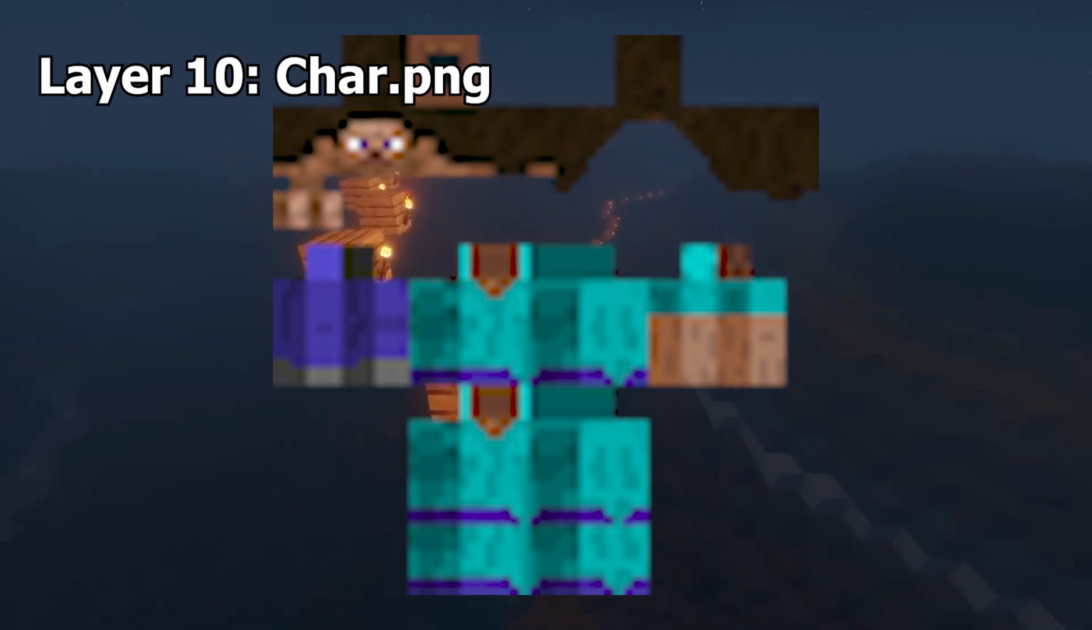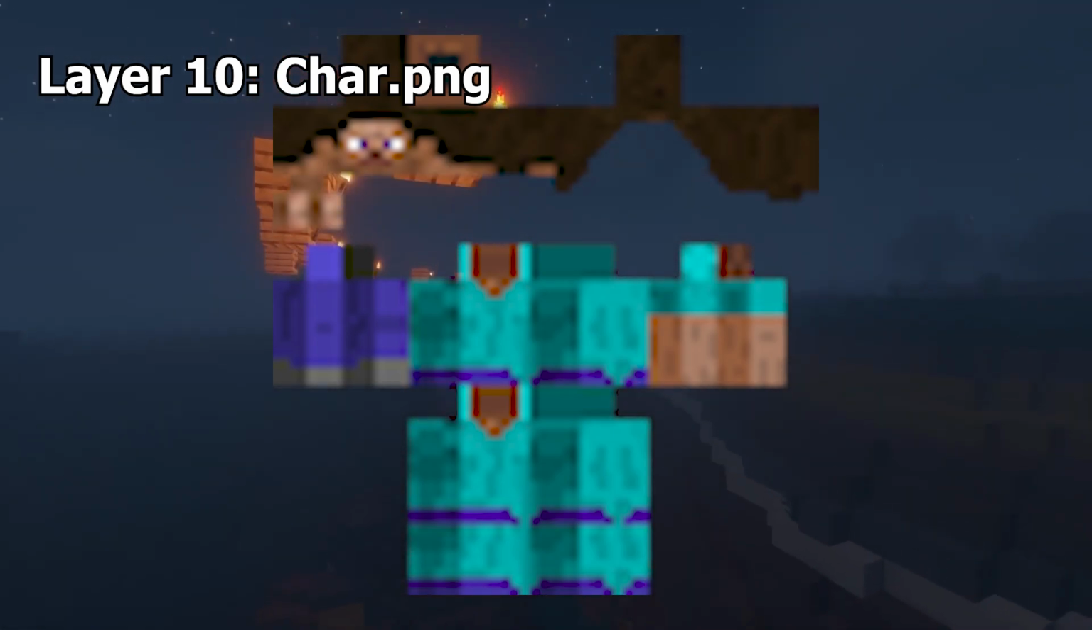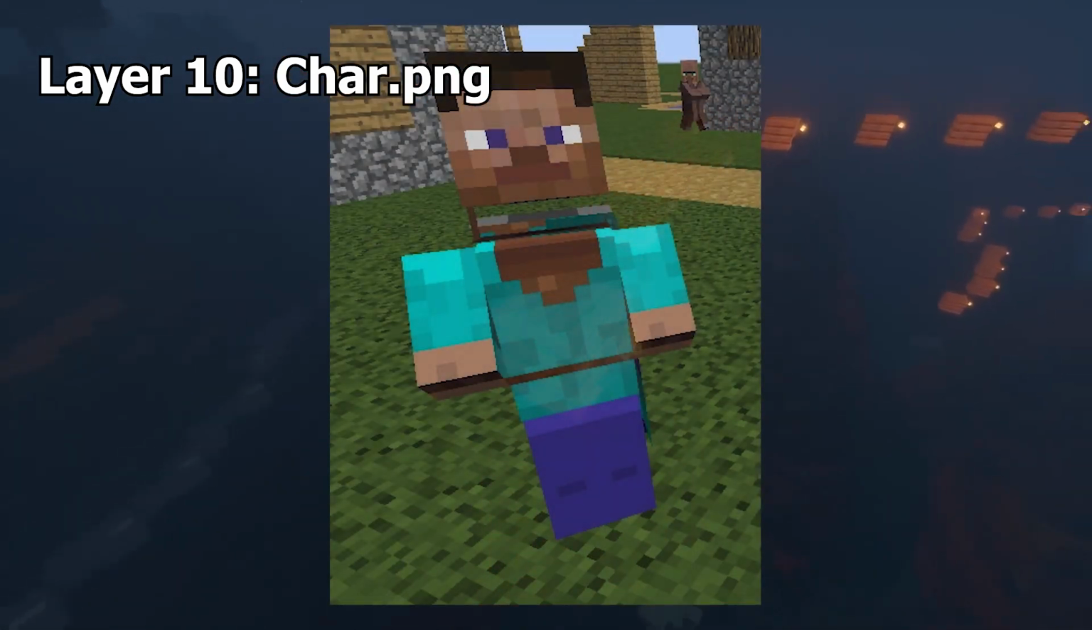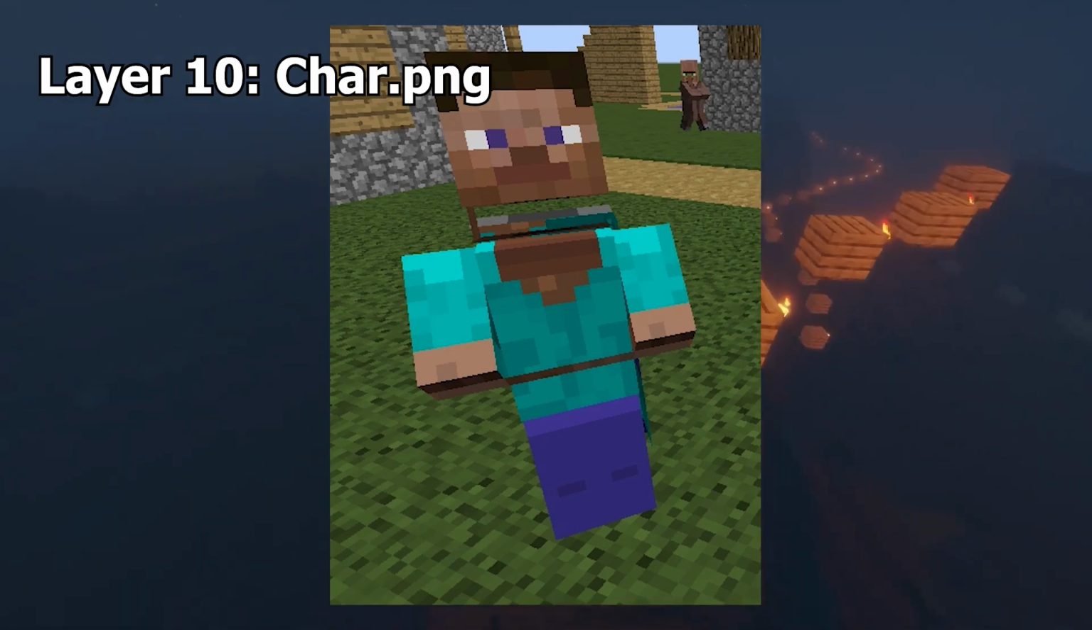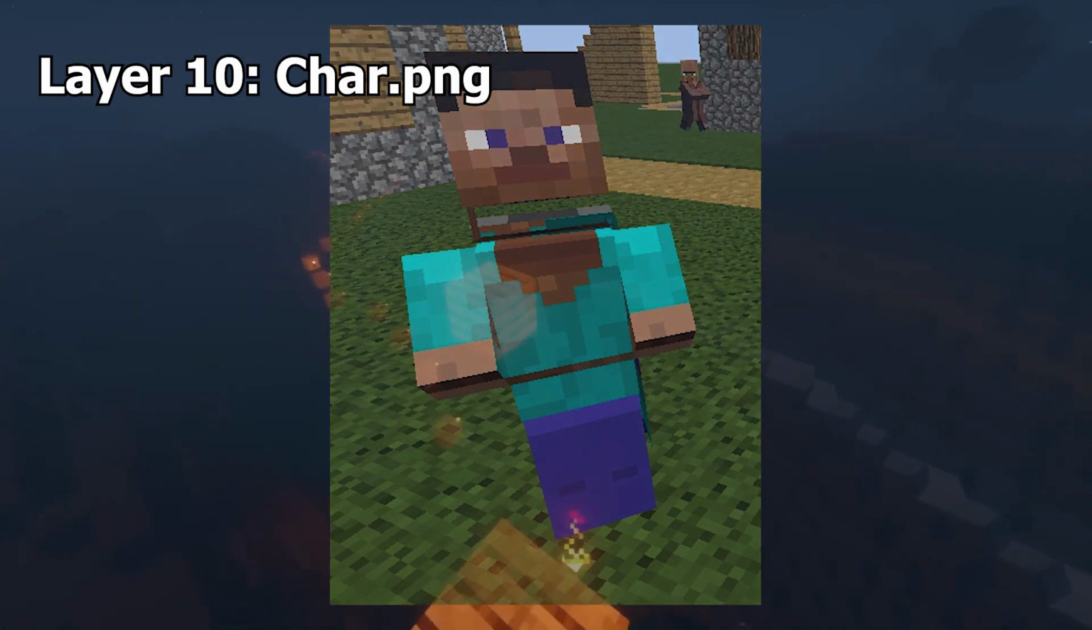Char.png. This one seems to be a mistake, as there is no char.png, but there is a char2.png that is part of a Steve Villager hybrid. The Steve Villager hybrid looks like the shape of a villager with the texture of a player, but with weird gaps that make it look unnatural.